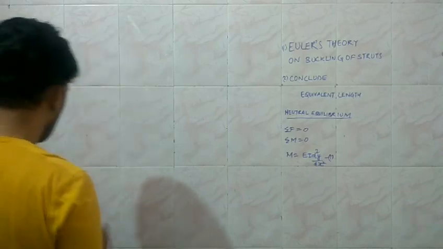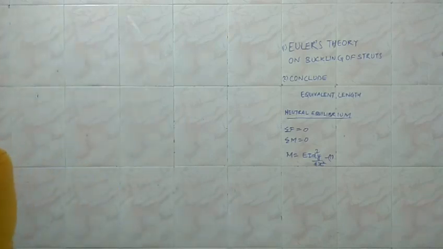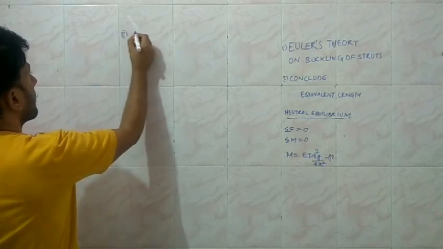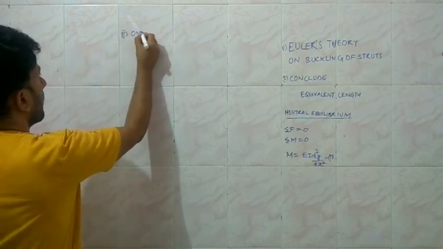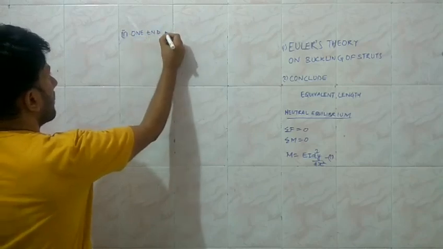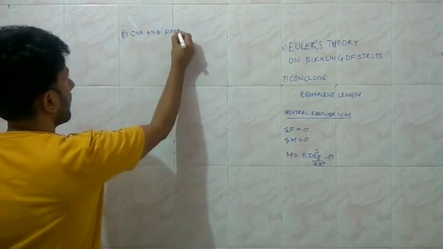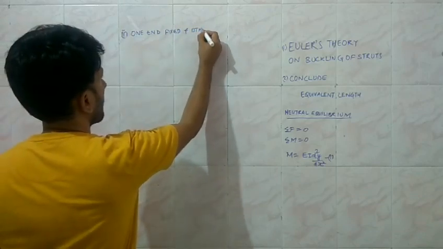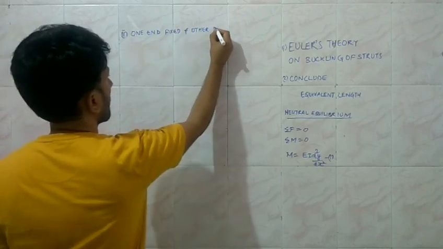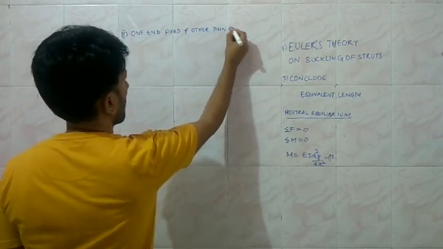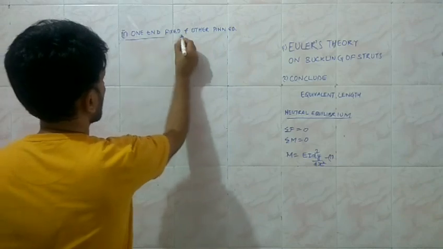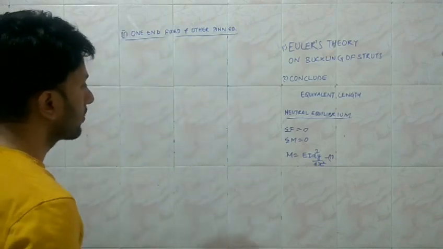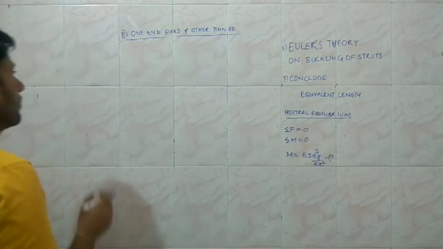The second case which I am going to consider is when one end is fixed and the other pinned. For such a situation, again we are going to apply the Euler theory, and we will try to find the critical value of the Euler load.